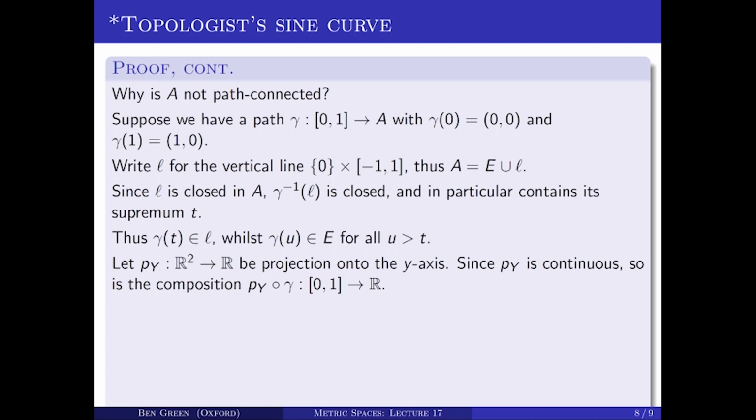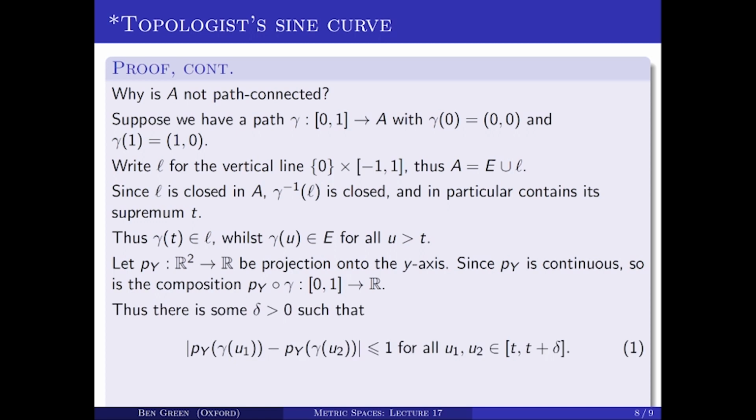So that's a map from closed 0, 1 to R. And in particular, it's continuous at the point T, and just applying the definition of continuity with epsilon equals 1, there will be a delta greater than 0, such that py of gamma of u1 and py of gamma of u2 are at distance less than or equal to 1 whenever u1 and u2 are between t and t plus delta.